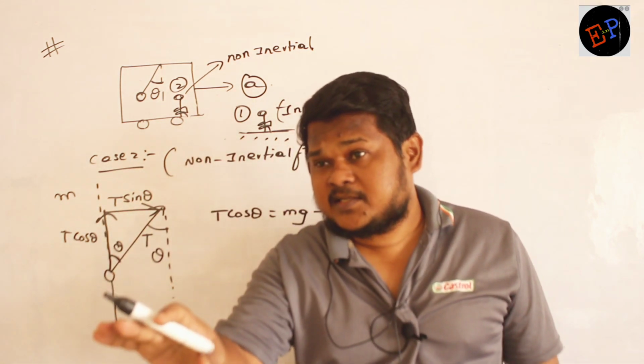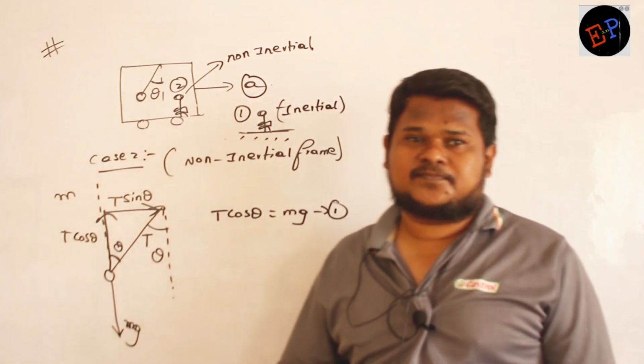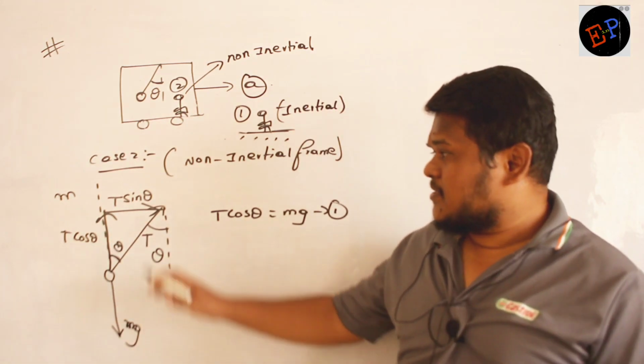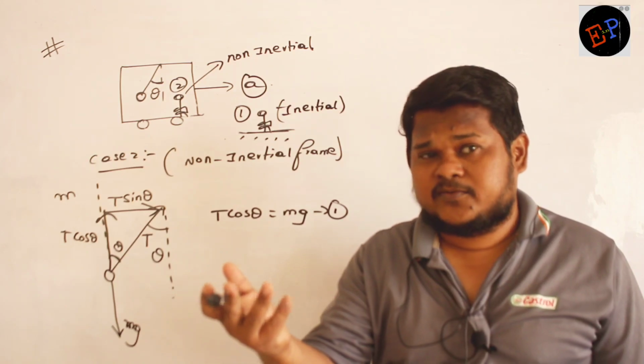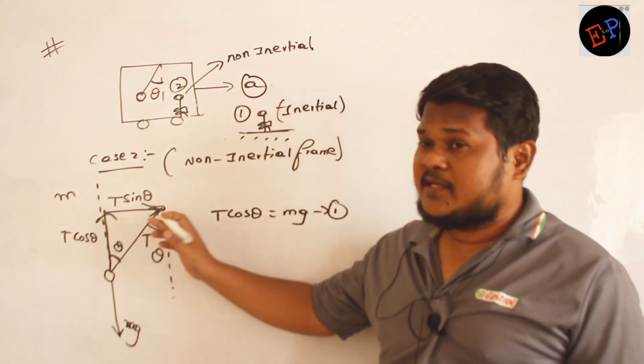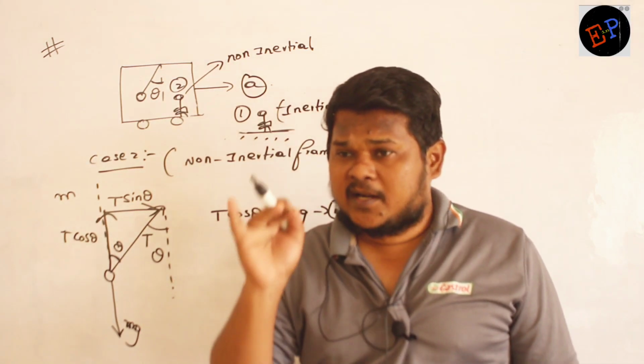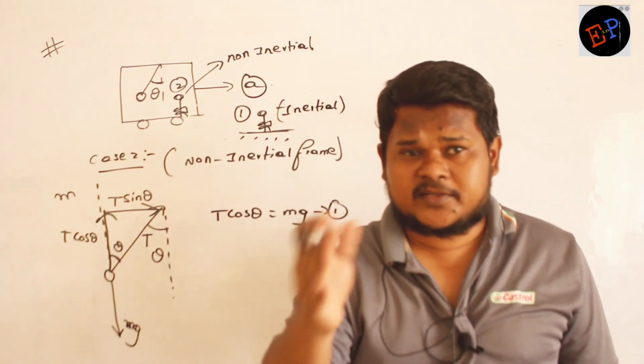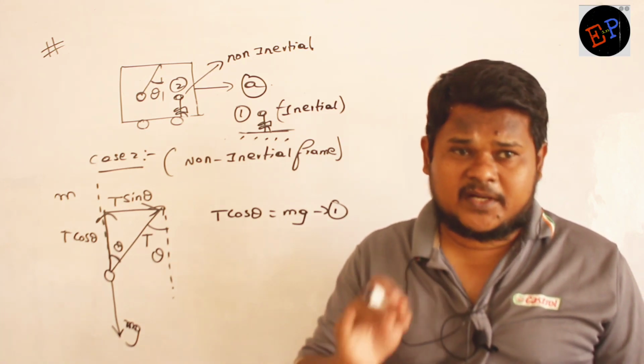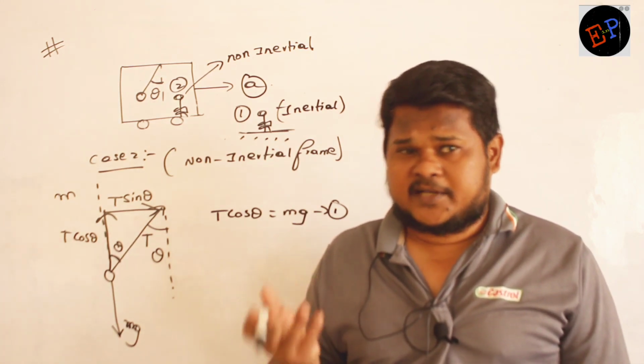But to balance T sin theta, there is no force. Isn't it? It means T sin theta should become an unbalanced force. If an unbalanced force is present, the body should accelerate.